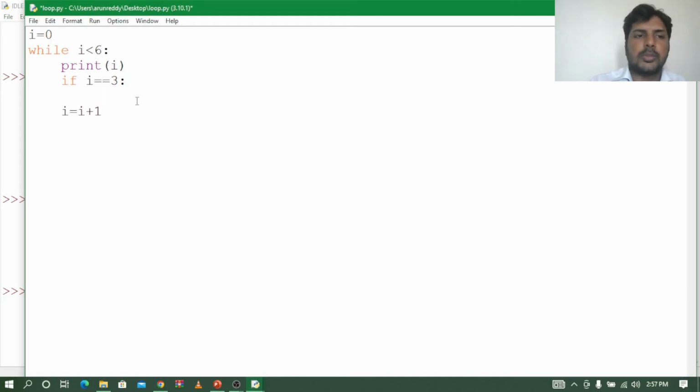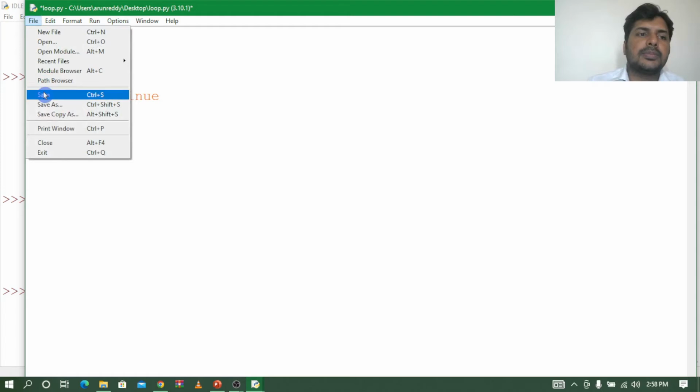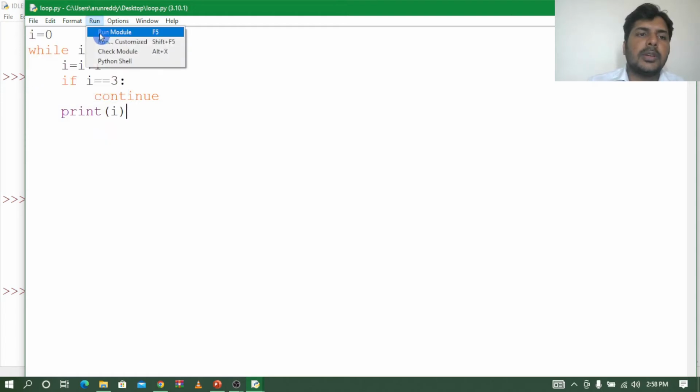So I'll just remove the break, and in place of break I will say continue. Whenever we are using continue, remember you should keep the increment above the continue, otherwise the program will sometimes not end, the loop will keep repeating. So I'll say i is equal to i plus 1 here, and I will put a print statement here. So what should I print? i, right? So let me save and run.